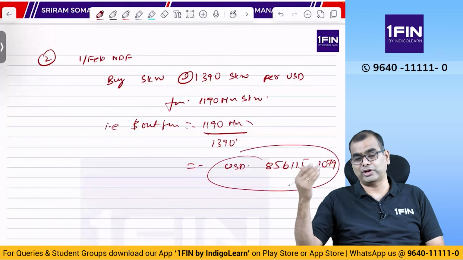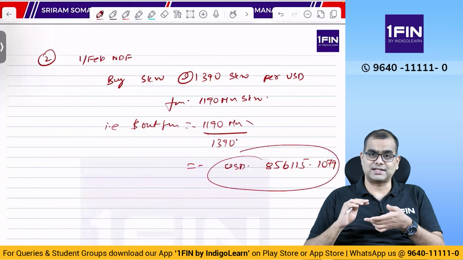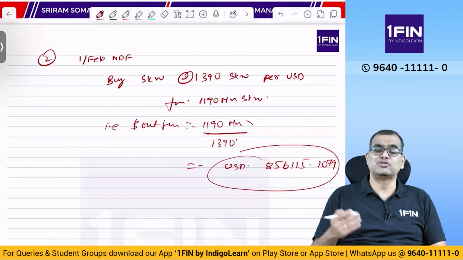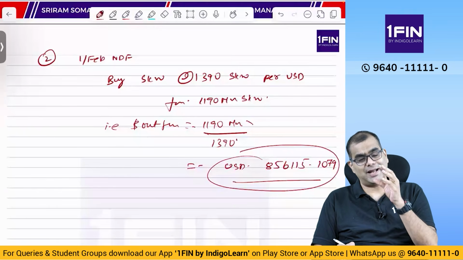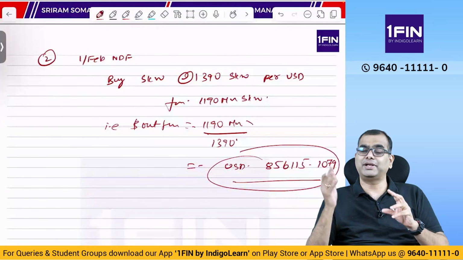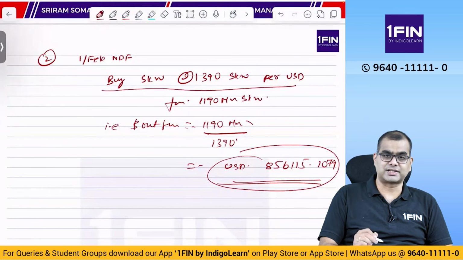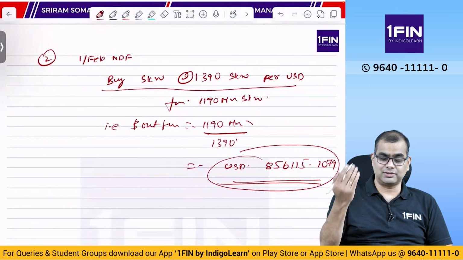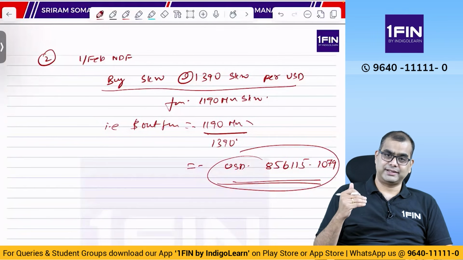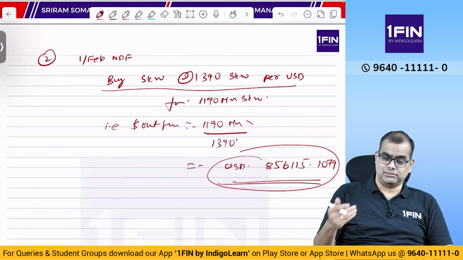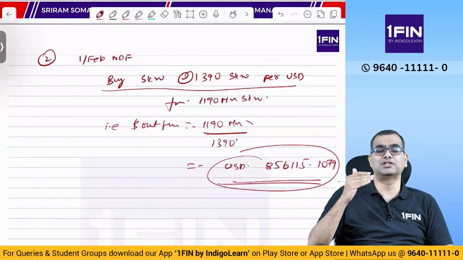But eventually the Korean won rate has changed. So what will you do? You will reverse the transaction. When you reverse the transaction, here what you do? You sold dollars, right? So you will buy back the dollars and sell off the Korean won. Because in NDF, settlement happens only in dollars. It doesn't happen in Korean won. So what happens in NDF? Originally, you bought so many SKW by selling dollars. So dollars is an outflow, gone. Eventually, when the settlement rate is announced, there was a dollar outflow, you will have a dollar inflow, and the net gain or loss is in dollar terms.